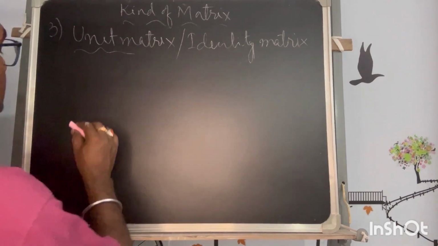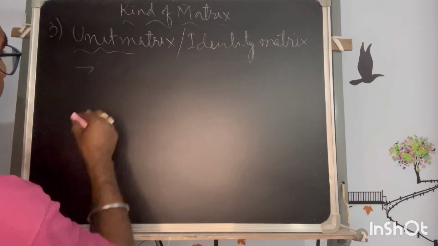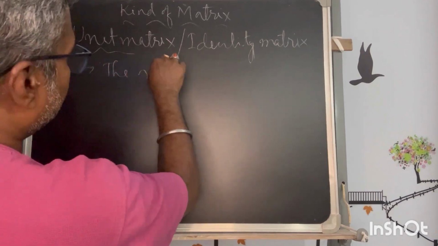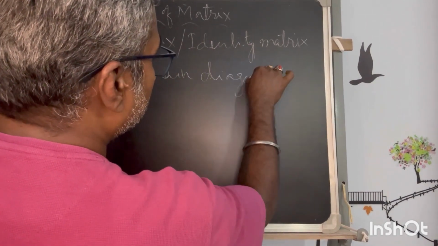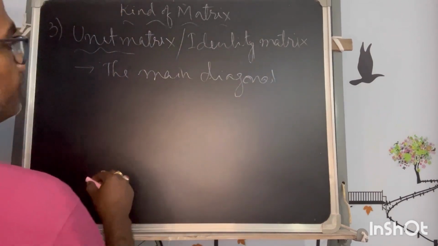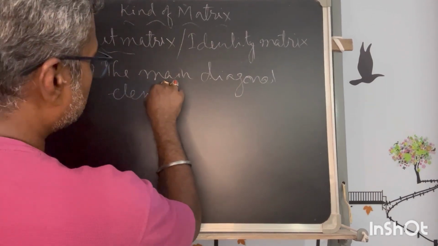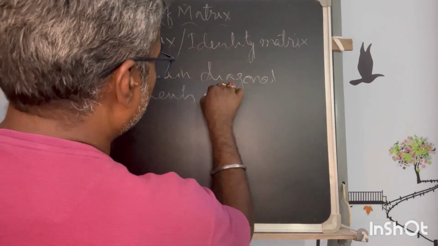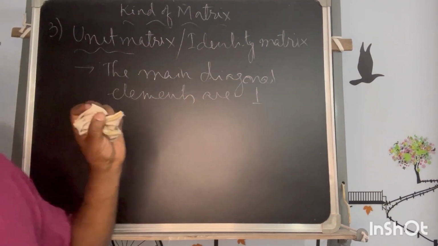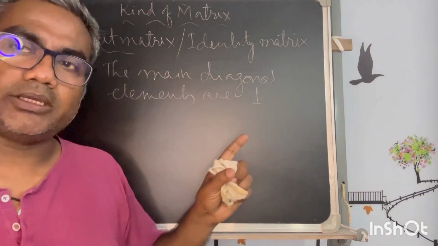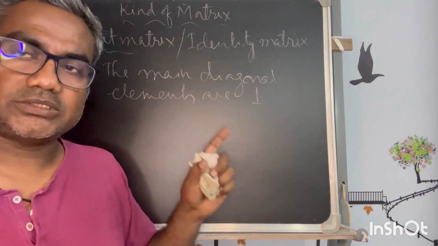So as per the definition, the main diagonal, you know what the main diagonal is? The main diagonal elements are 1. Whatever be the size or the order of the matrix, all the main diagonal elements are 1.